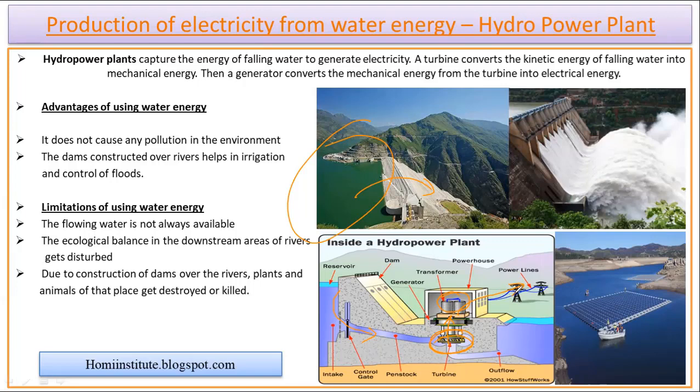Again, this is nature friendly, but yes, there are some demerits. When we go for the planting of hydropower, we observe that we are destroying nature.